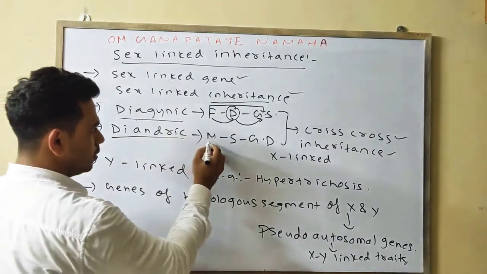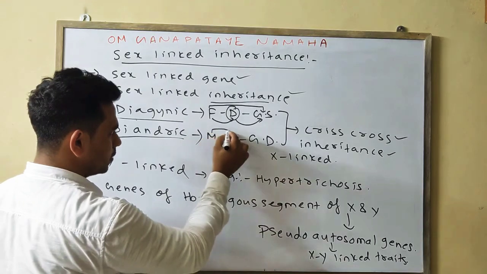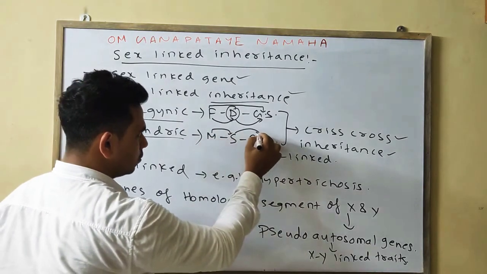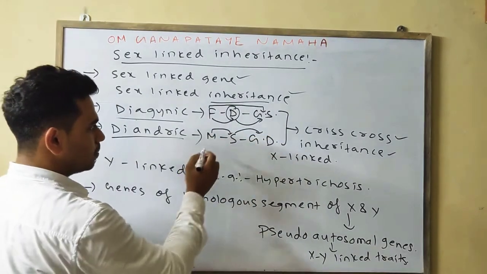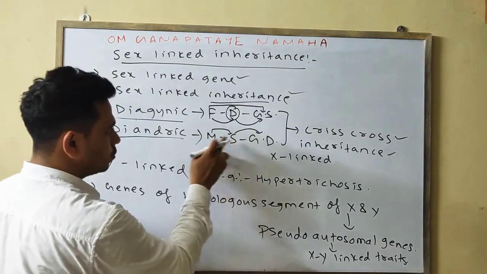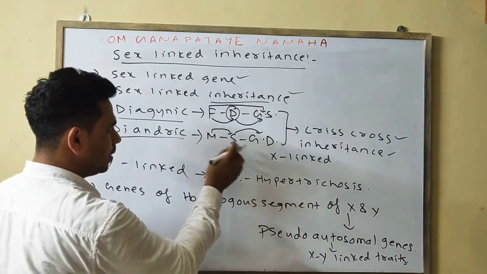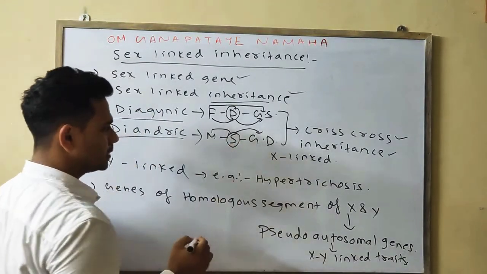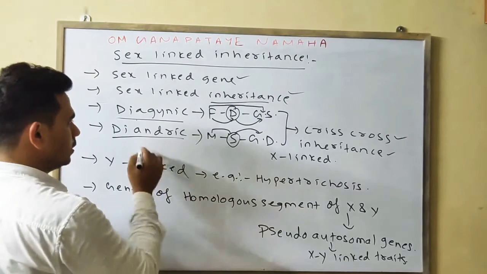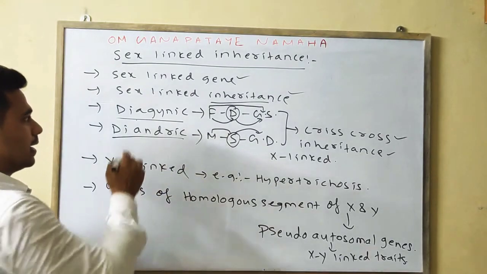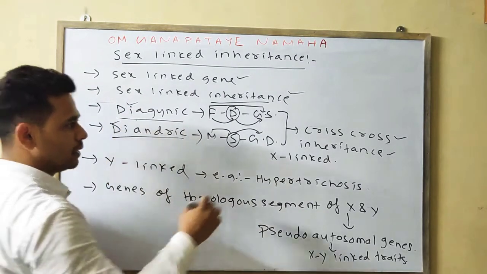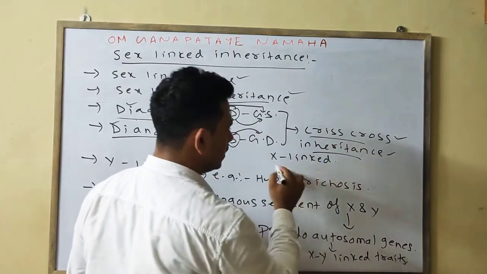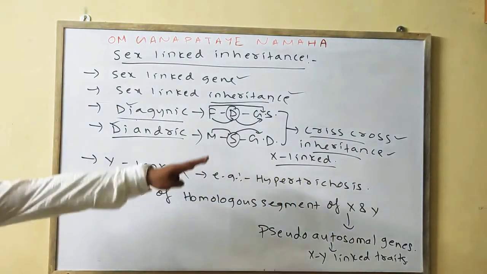If the trait or character is transferred from mother to the son and from the son to the granddaughter, the mother is female and the granddaughter is also female, through the son, the opposite sex. This condition is known as diandric, and these two conditions of criss-cross inheritance come under X-linked inheritance.